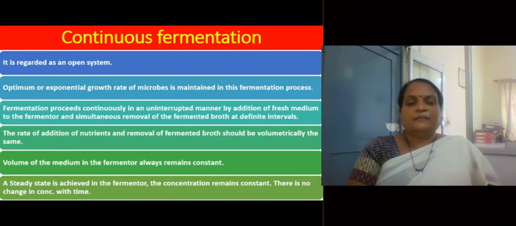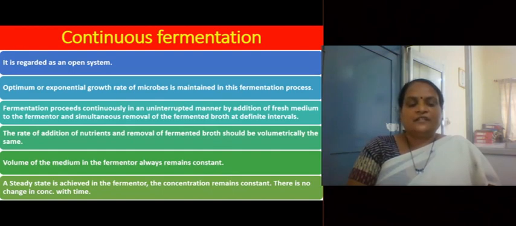Volume of the medium in the fermenter always remains constant. This is obvious because whatever amount of medium we add to the fermenter, we remove the same amount of medium from the fermenter. So there is no change in volume of the medium in the fermenter with respect to time. At any time, if you see the amount of medium in a continuous fermenter, it will be always constant. A steady state is achieved in the fermenter. This is very important. In continuous fermentation, a steady state is achieved in the fermenter.